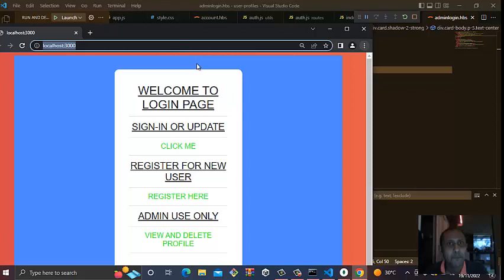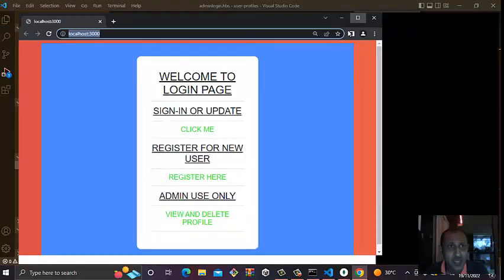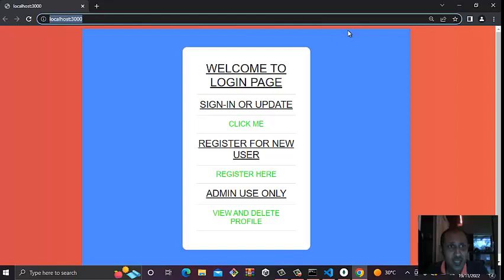That's the main page I was talking about, the localhost, where we are going to enter and feed all the data, and then you will get the output. Welcome to the login page, where you can sign in or update, and click to register as a new user. If there is a new user, they register here. Only the admin can make changes and alterations in the program.